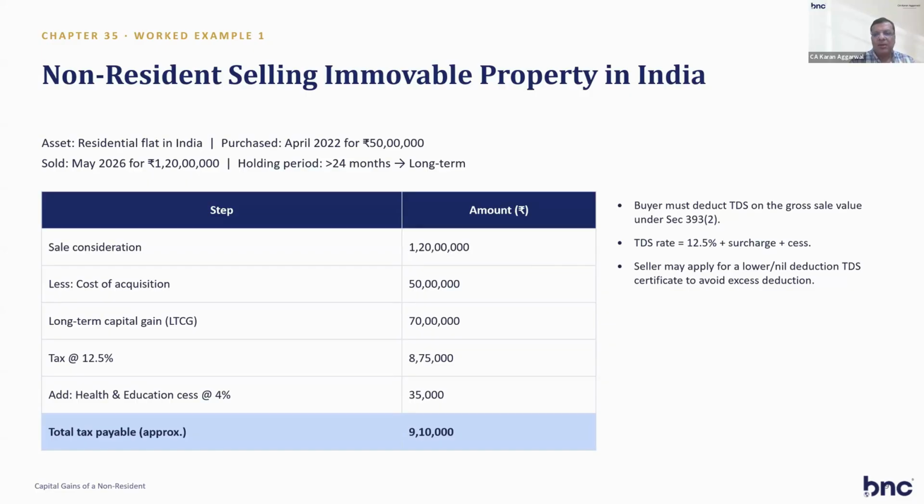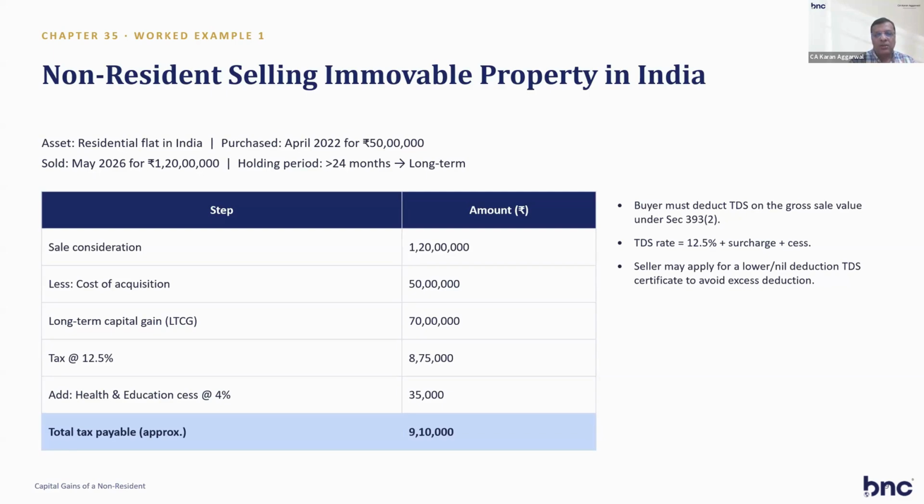The buyer will deduct TDS on the gross sale value under section 393(2). So the buyer will deduct TDS on 1 crore 20 lakh at the rate of 12.5%. So the non-resident has to file his income tax return and claim a refund on this, because tax will be deducted on 1 crore 20 lakh at the rate of 12.5%. The seller may apply for a lower deduction.